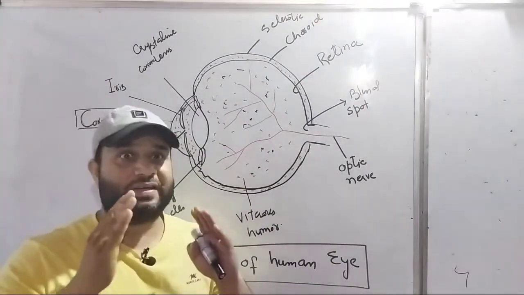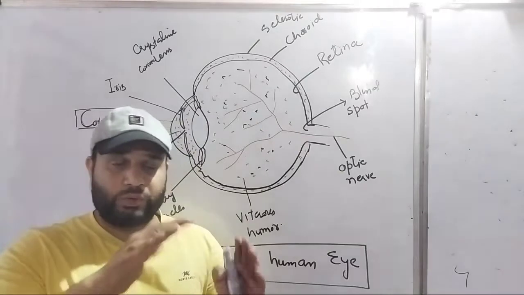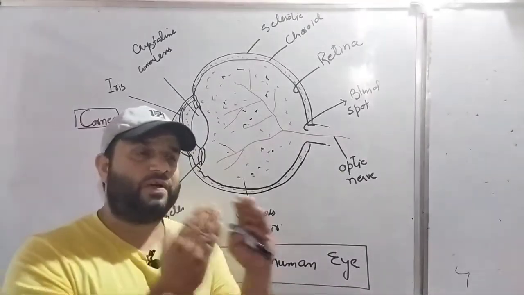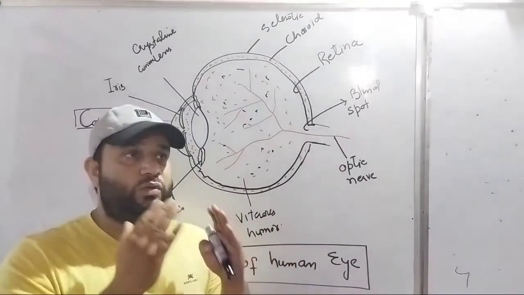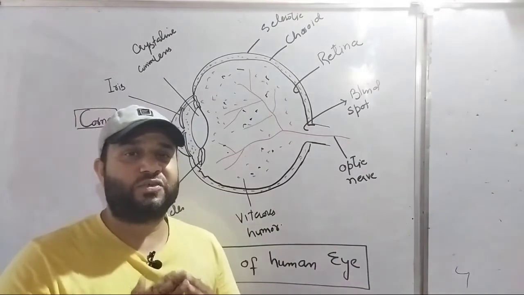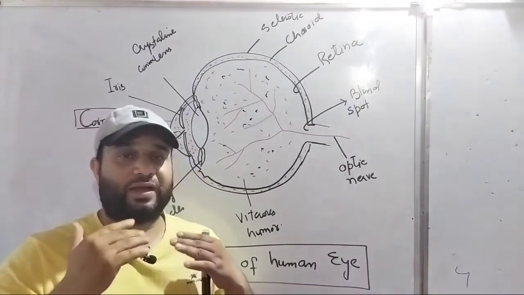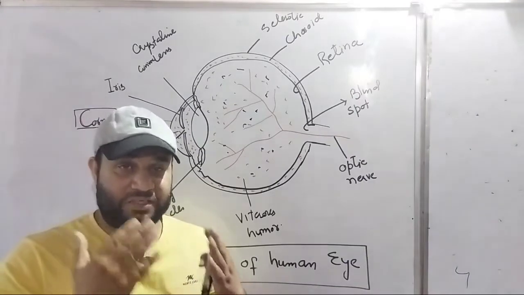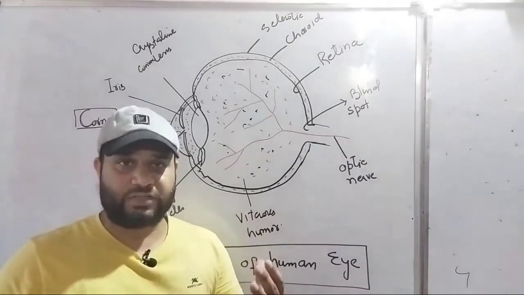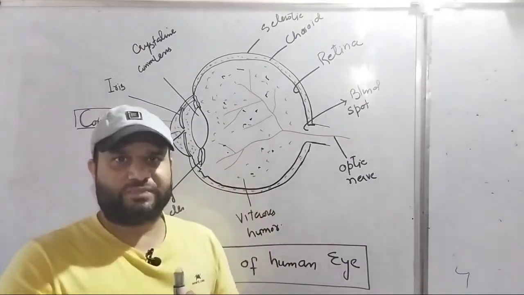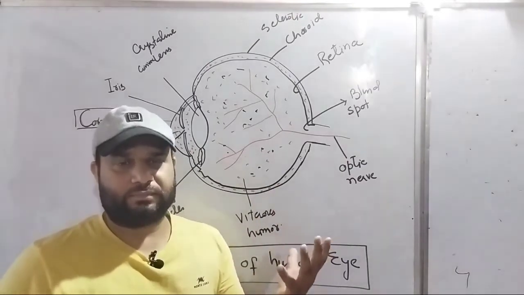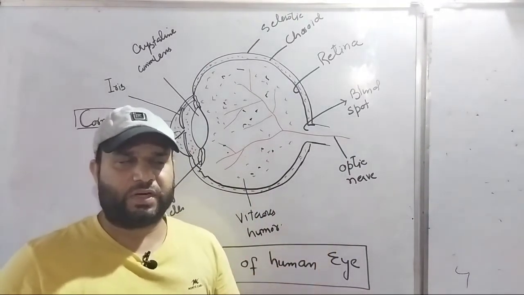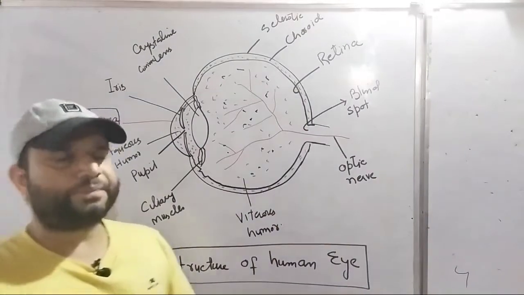Second part, what are the defects of the eye? Before the defects, we have to understand the normal functioning of the eye, how the eye functions normally. And suppose there are defects. What type of defects are there? There are some biological defects, there are some light based defects, they are called refractive defects. Are you getting my point? This is very simple to understand. Later on we will study this.